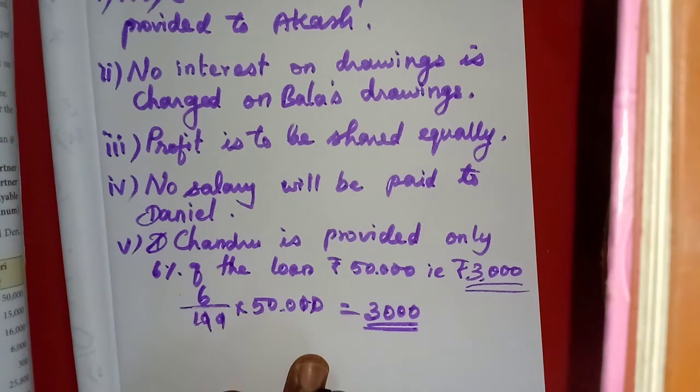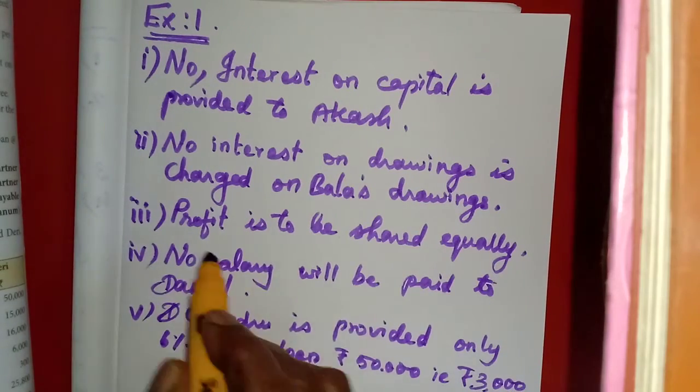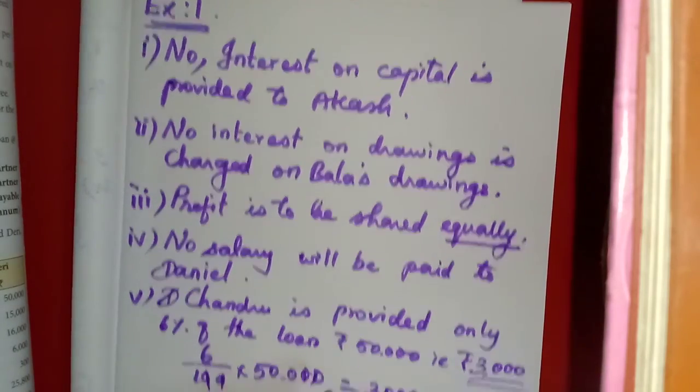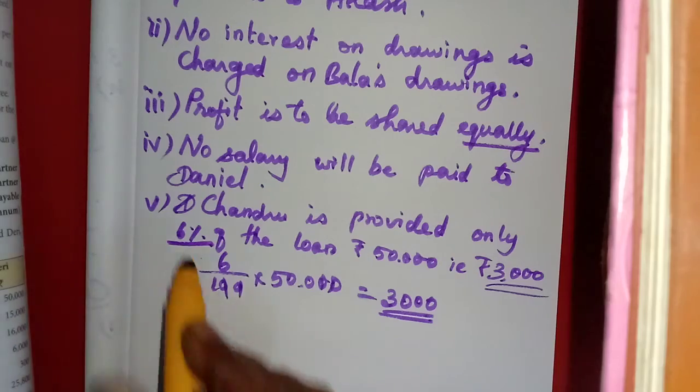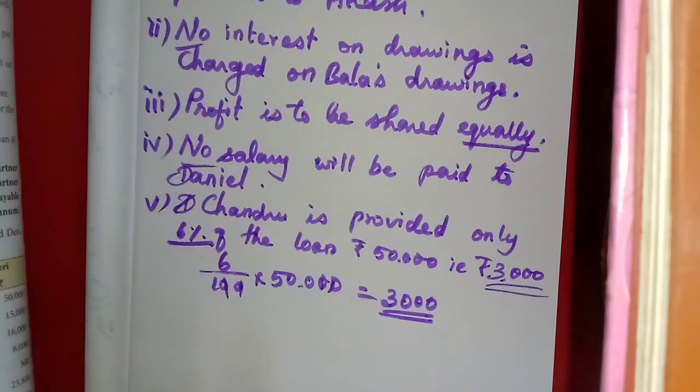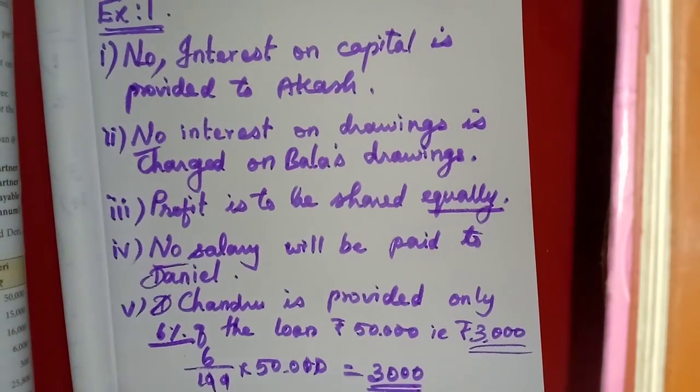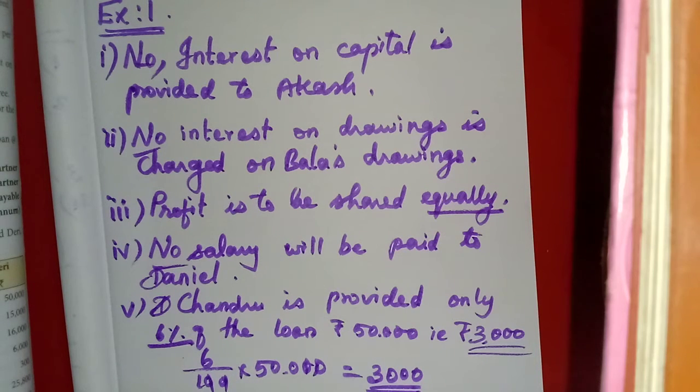Usually they will ask this one for 5 marks. A 5 mark question like this they will ask. Only one sentence you have to write. Only 2 things: profit shared equally and interest on loan. Other things, no. Only these 3. One is equal sharing, the other one is 6% per annum.